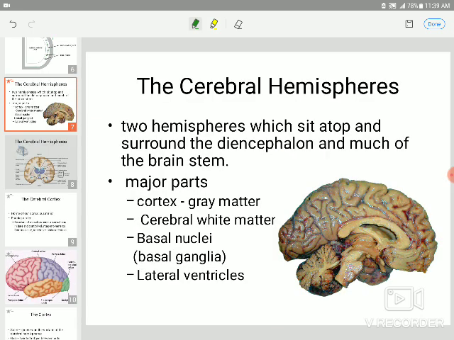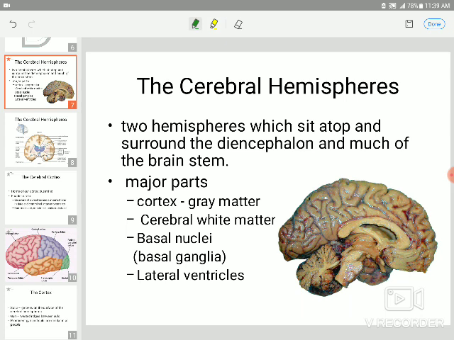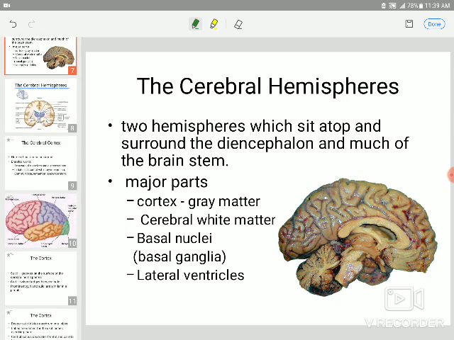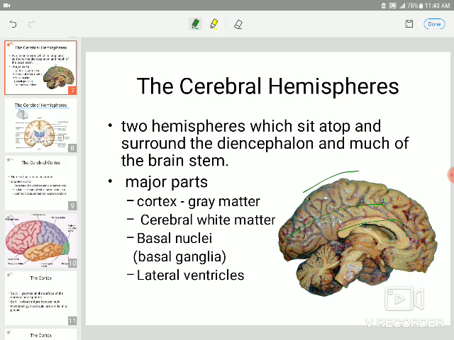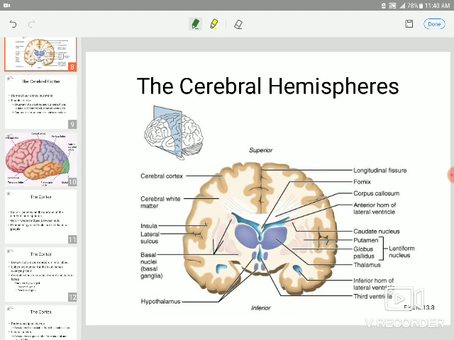This is cerebral hemisphere. This is right and left cerebral hemisphere. We have cortex gray matter, cerebral white matter, basal ganglia, and this is also gray matter. Lateral ventricle, yes, this is lateral ventricle here. So you see here, this is a basal ganglia.